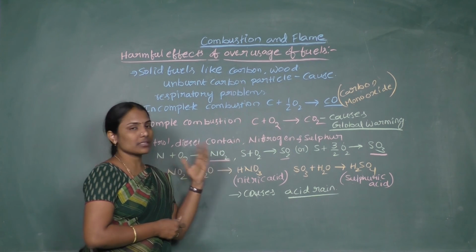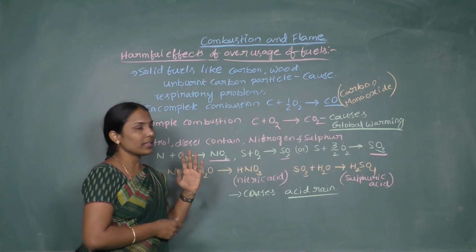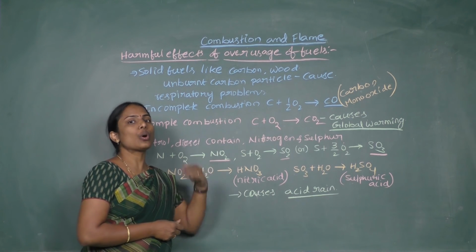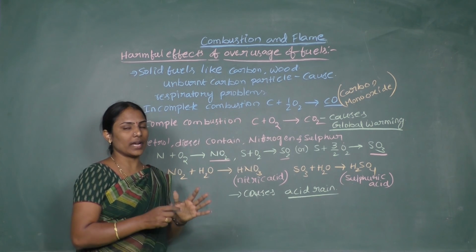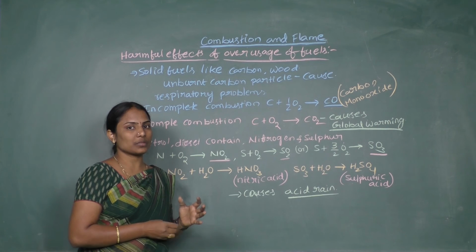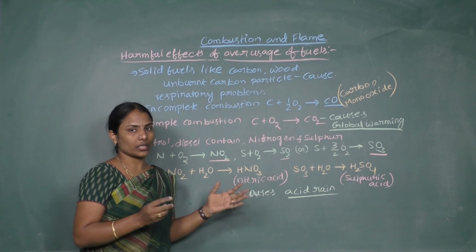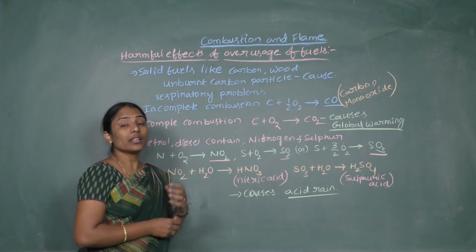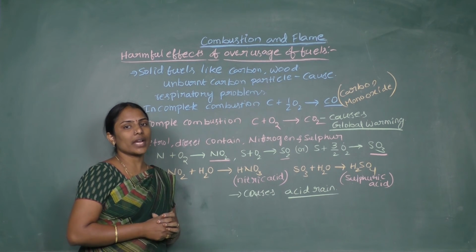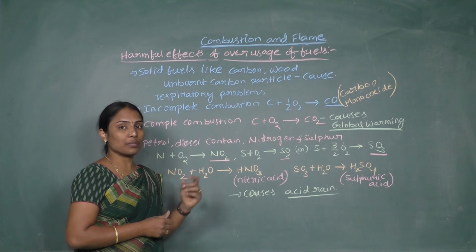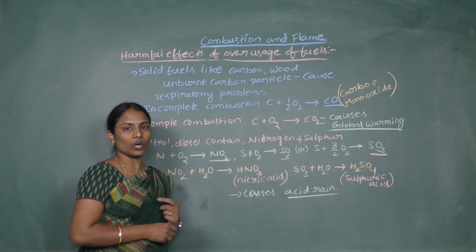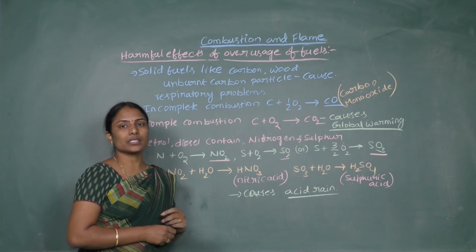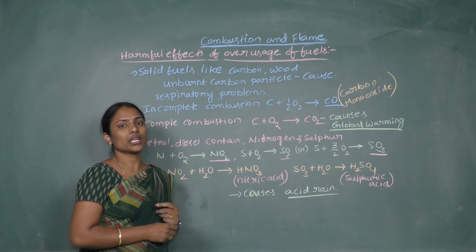Because of the presence of carbon dioxide, heat is not allowed to go out from the Earth's atmosphere, so the atmosphere becomes hot and the overall temperature increases. That is what we call global warming.